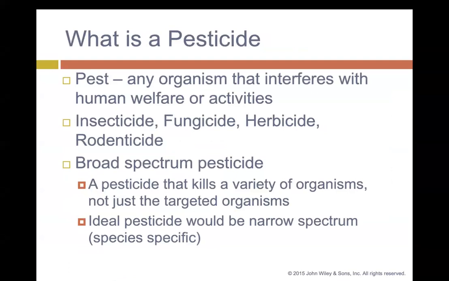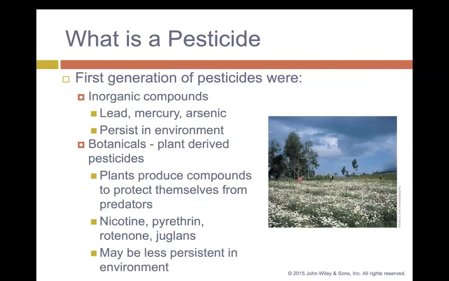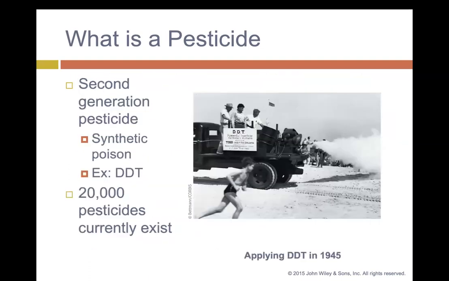So a pest is any organism that interferes with our welfare or activities. We can have insecticides, fungicides, herbicides, and rodenticides. The broad spectrum pesticide can kill a variety of organisms, but the ideal pesticide would be very narrow and very specific. The first generation of pesticides were inorganic and botanicals, which tried to kill off very specific items. Second generation pesticides were a little bit more broad and dangerous, like synthetic poisons and DDT.